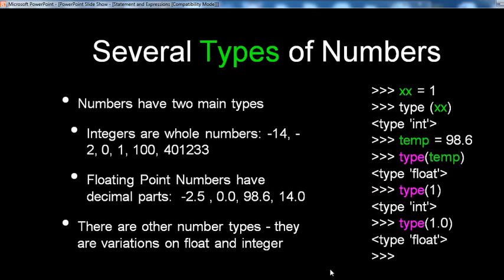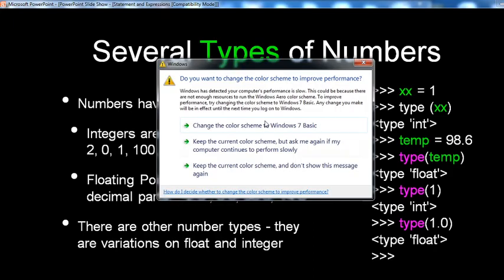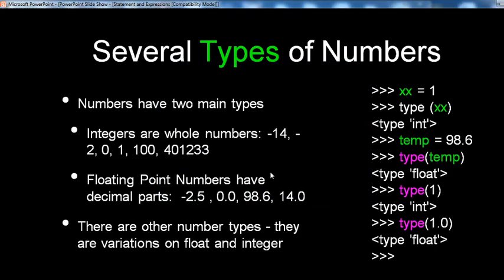Now, several types of numbers. Numbers have two main types. Integers are whole numbers: -14, -2, 0, 1, 100, 40. Floating point numbers have decimal parts: -2.5, 0.0, 98.6, 14.0.